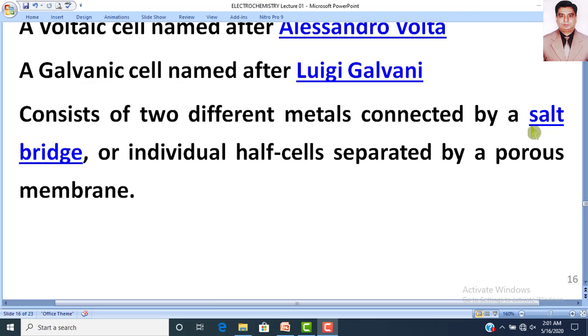In point number 5, we studied that there is no use of a salt bridge in the electrolytic cell, but in the electrochemical cell, we use a salt bridge. So this part of my lecture will deal with the salt bridge: what are its different shapes, how it can be manufactured, and what are the functions of a salt bridge.